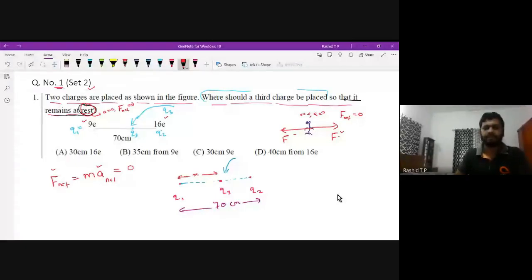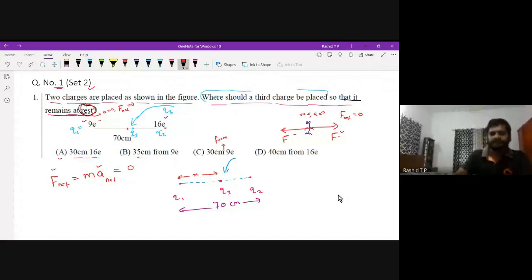From the options given: 30 centimeter from 16E charge, or 35 centimeter from 9E charge, or 30 centimeter from E, and from 9E charge, 40 centimeter from 16E charge. These are the options given.